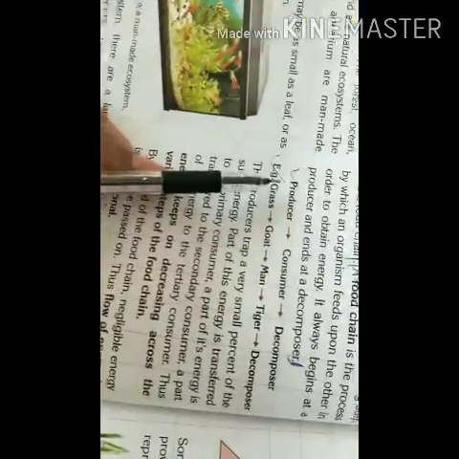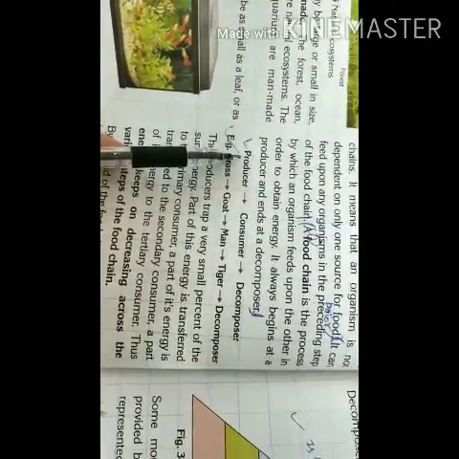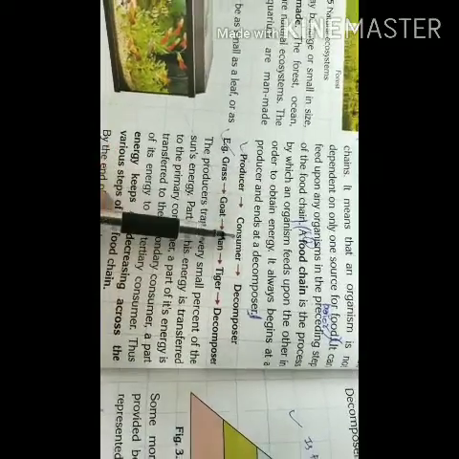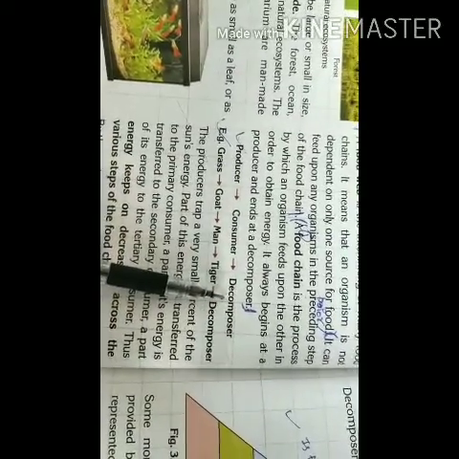Here you can see the example of a food chain: producers, consumers and decomposers. Initially I told you what producers are. Producers contain plants or green leaves, which means producers are the major plants.